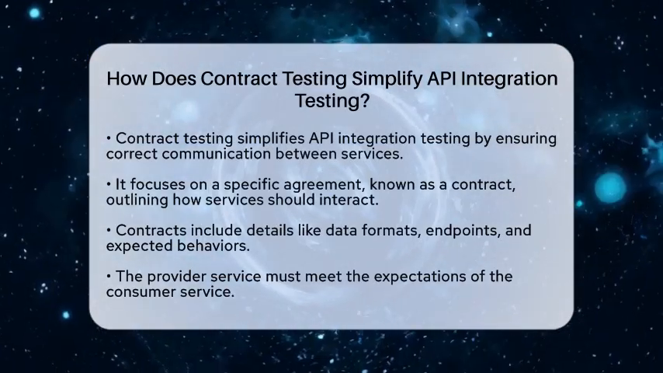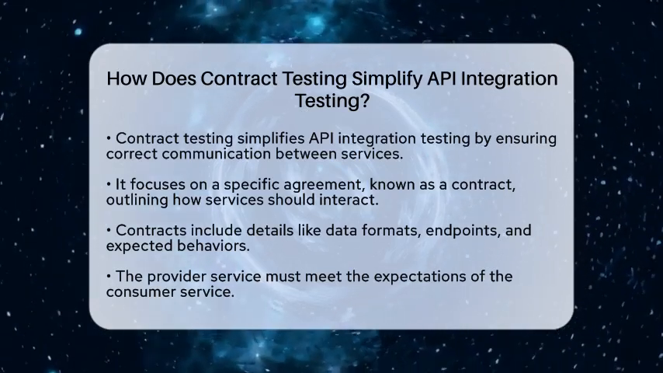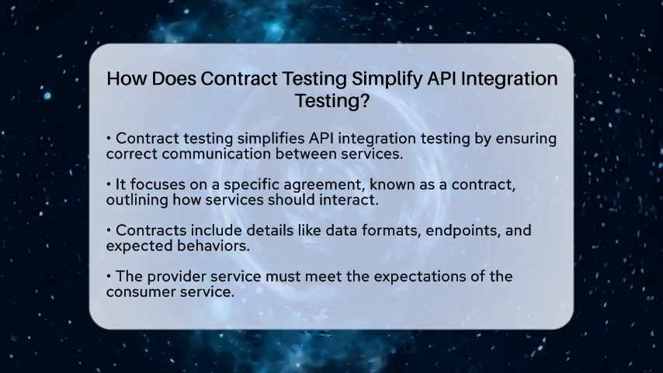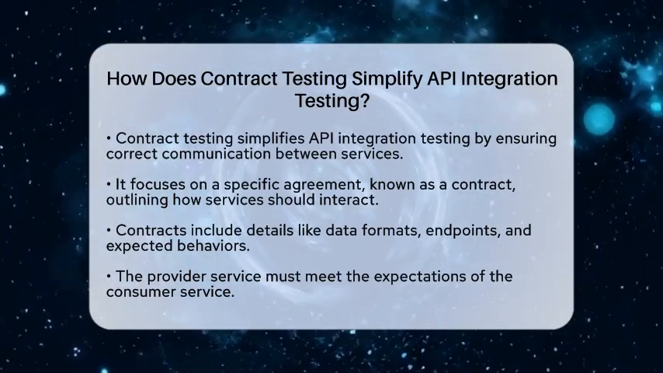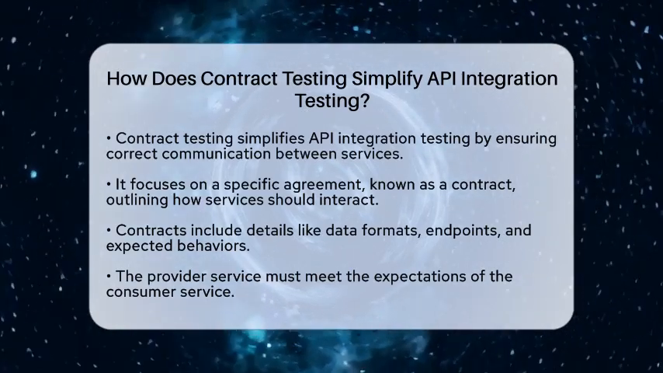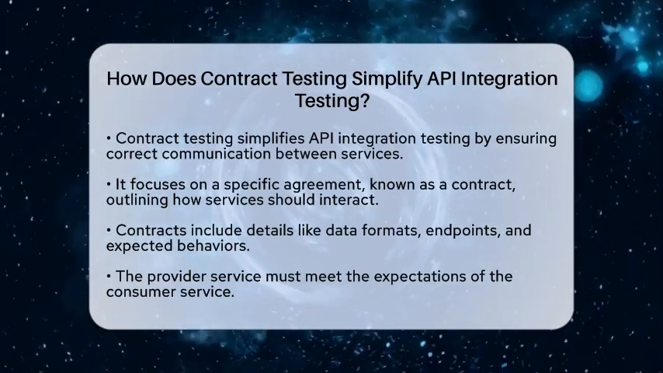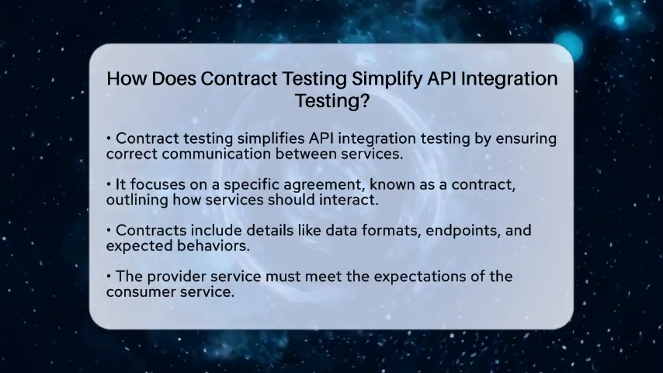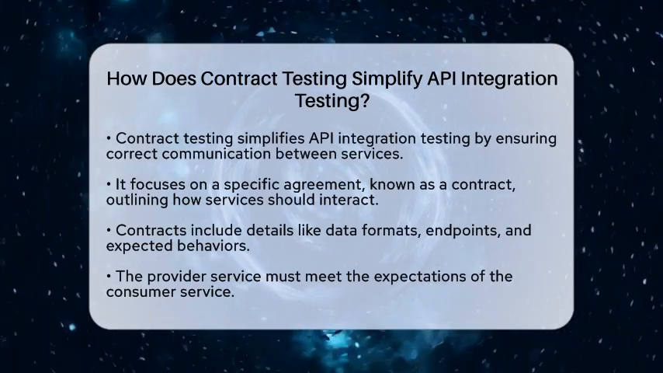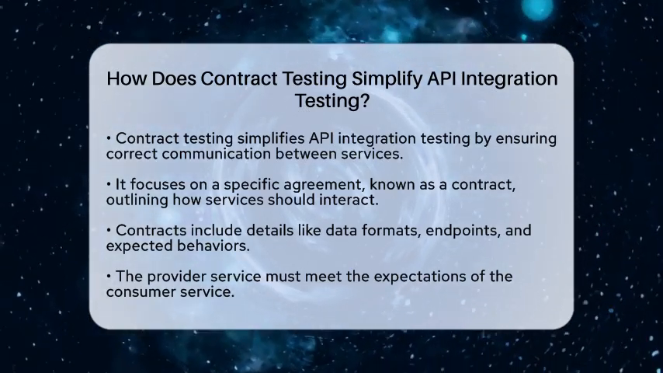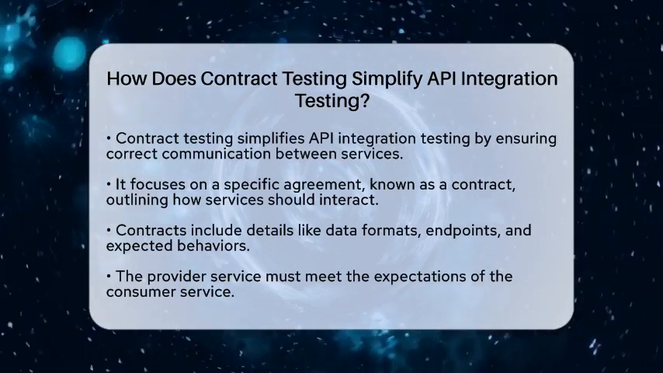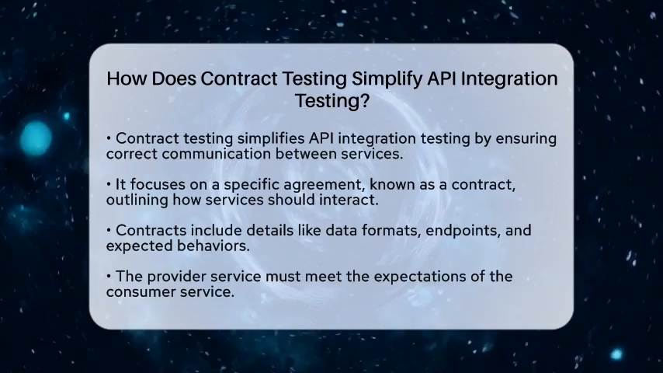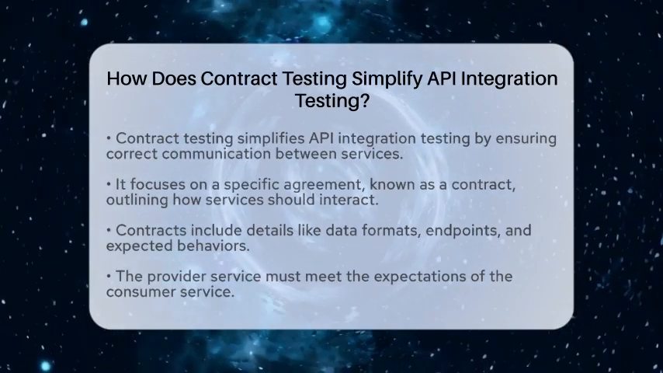Contract testing is all about ensuring that different services in your application communicate correctly. Instead of testing everything together, it focuses on a specific agreement between services, known as a contract. This contract outlines how services should interact, including details like data formats, endpoints, and expected behaviors. The service that provides data, known as the provider, must meet the expectations of the service that consumes it, called the consumer. By validating these interactions early in development, contract testing helps catch issues before they become serious problems.